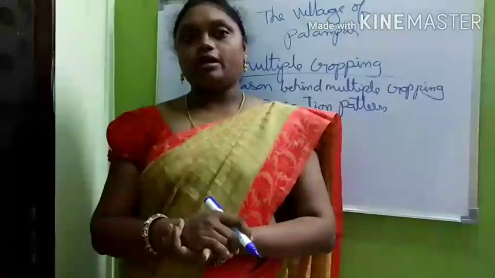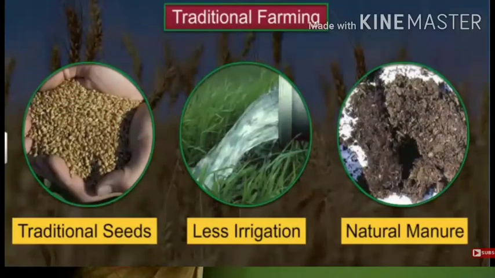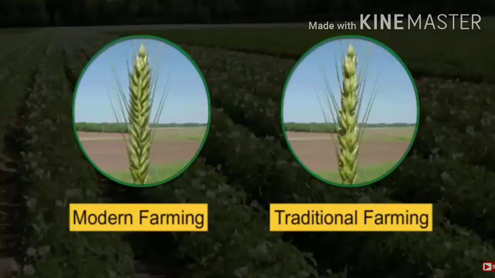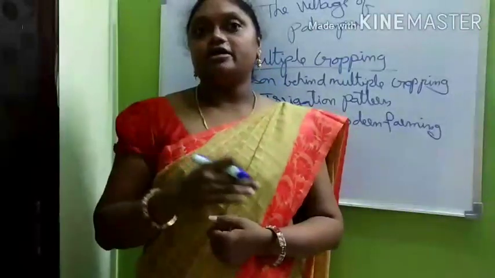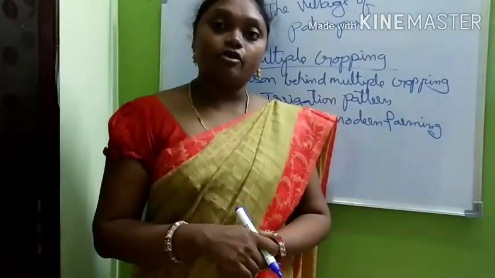The next topic we are learning about is traditional and modern farming methods. What is that? Traditional and modern farming methods. Traditional means we call it the old method. Now listen here. Production can also be increased using modern farming methods with high yield. Nowadays we are all using high yield varieties of seeds.